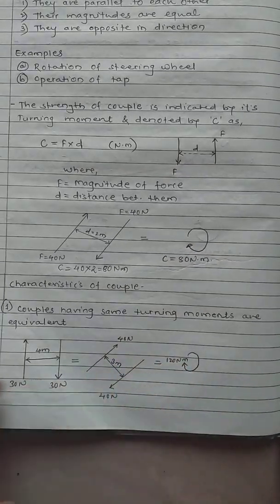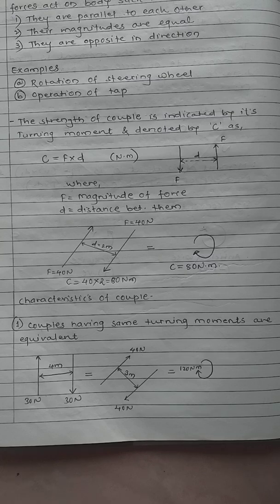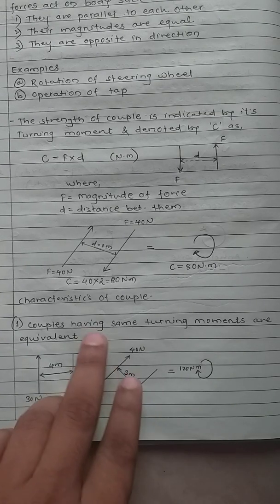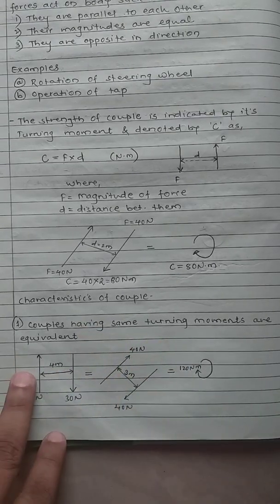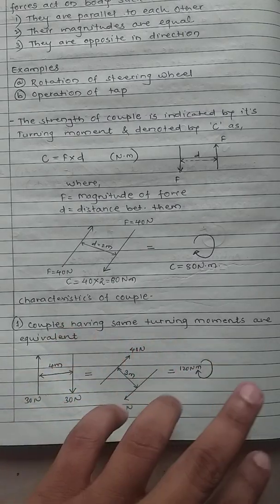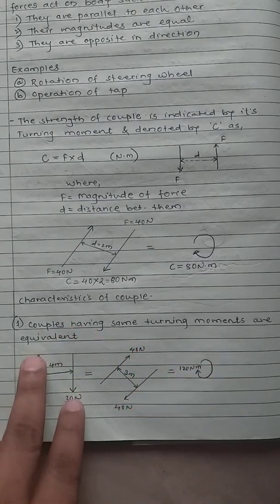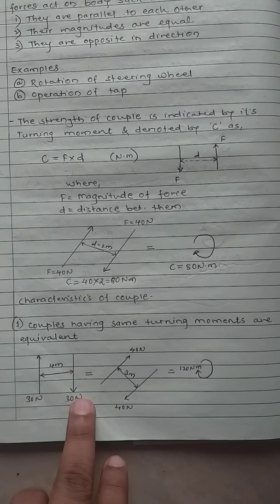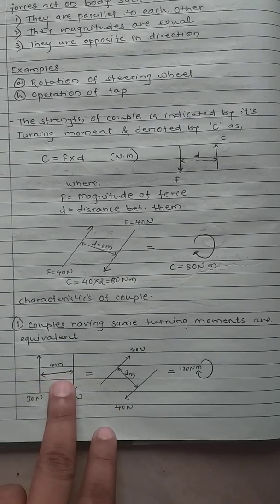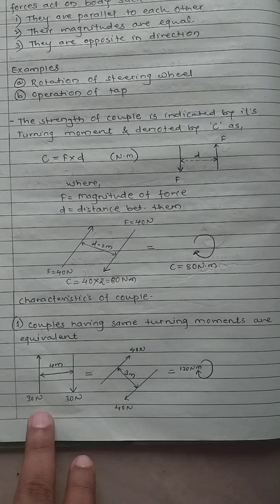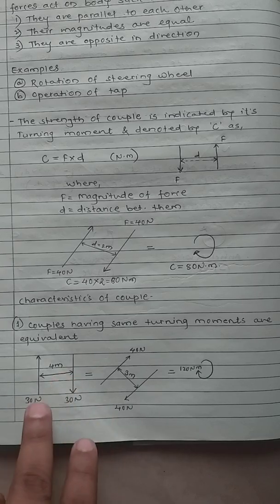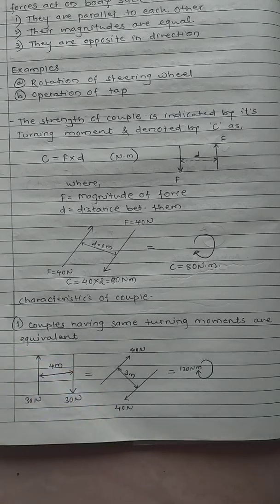Okay, now see the important parts, the characteristics of the couple. Couples having the same turning moment are equivalent. If there is a 30 Newton force acting upward and downward and the perpendicular distance is 4 meter, the couple is C equals 30 into 4, in clockwise direction.